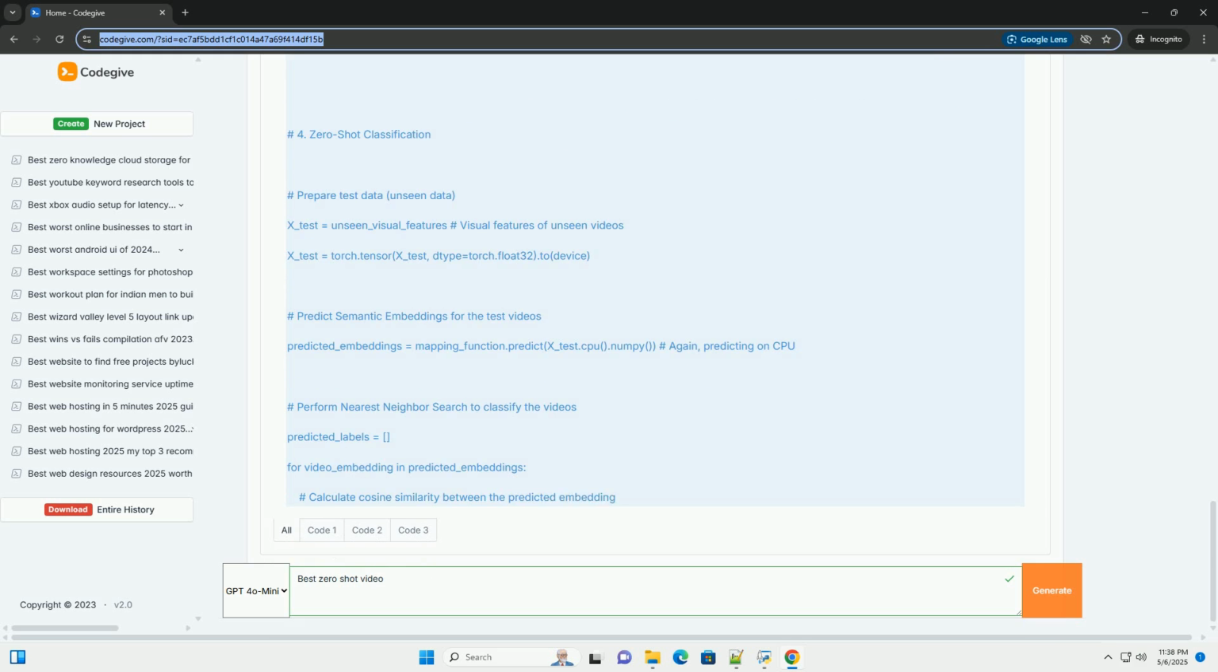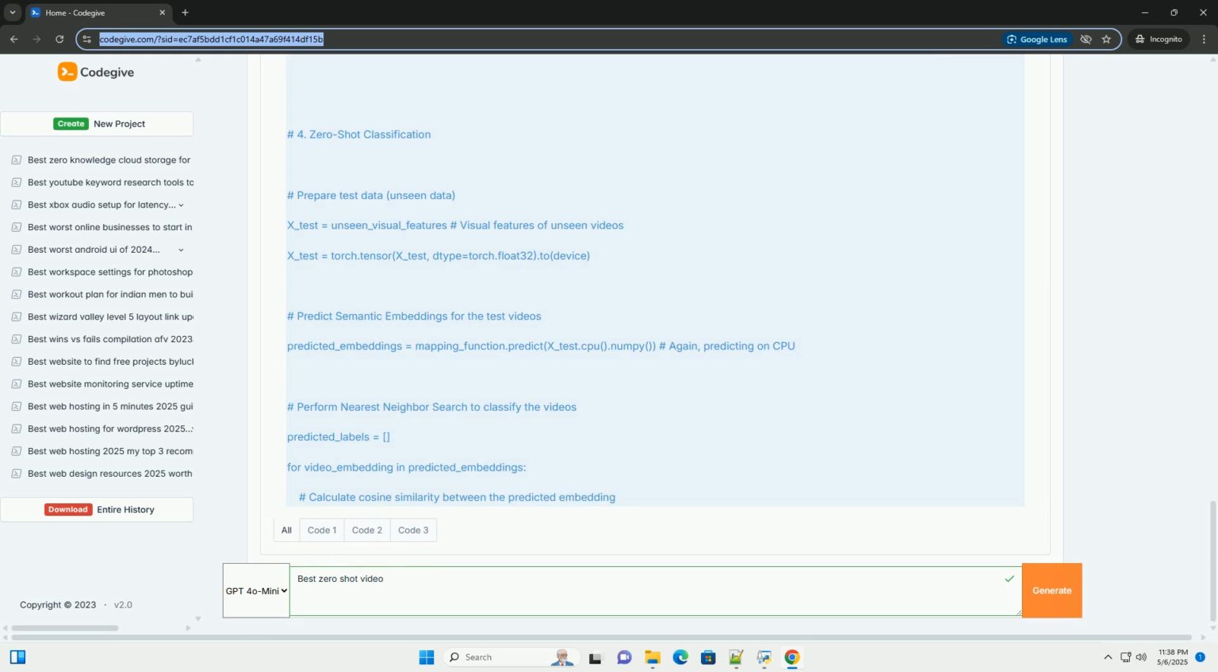2. Mapping function training. We create training data: x_train, the visual features, and y_train, the semantic embeddings. We train a linear regression model, LinearRegression, to learn the mapping between visual features and semantic embeddings.